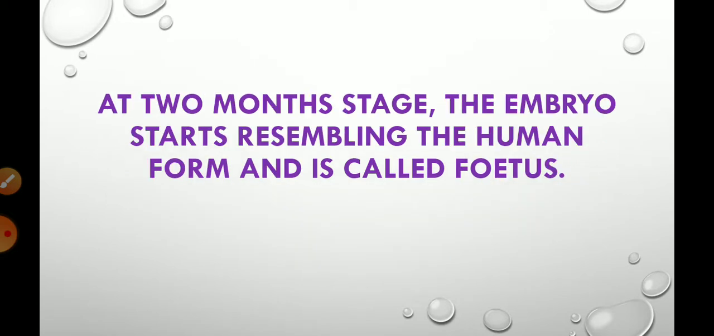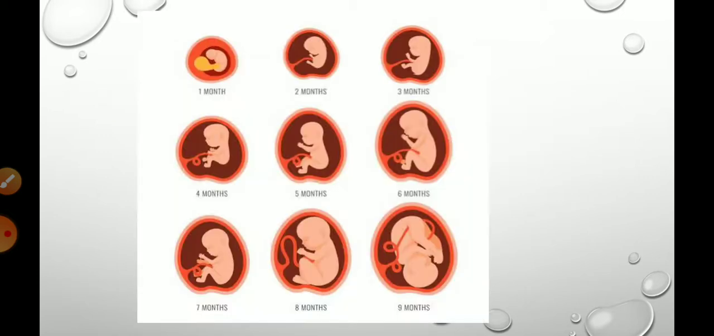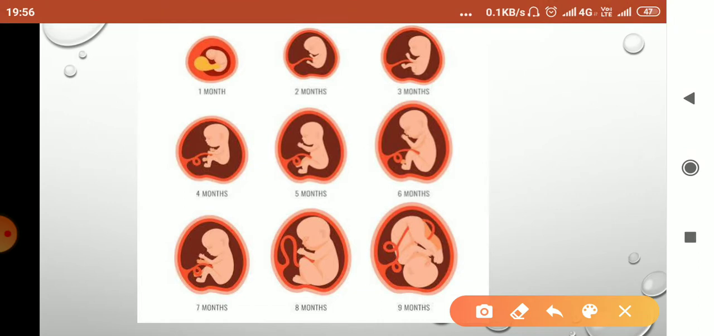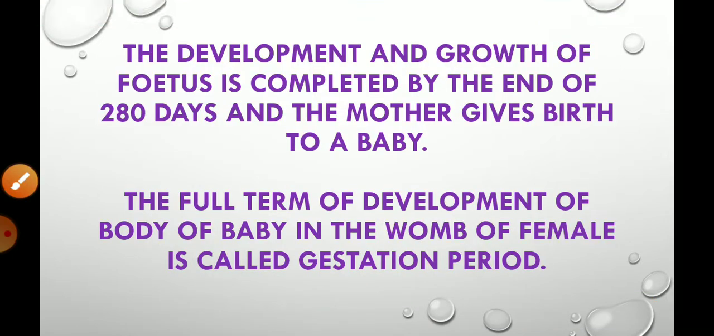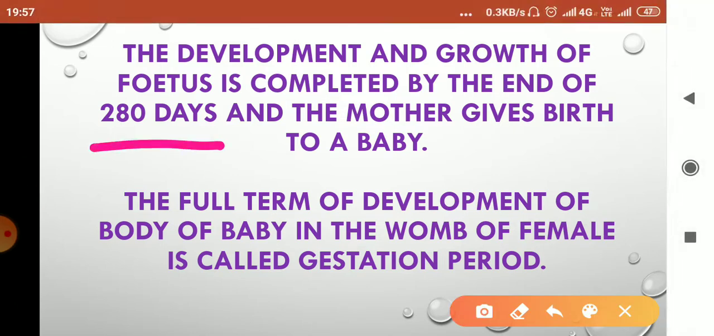At the 2-month stage, the embryo starts resembling the human form and it is called a fetus. Here you can see the various stages of the embryo. The first month, the 2-month stage, the 3 months. Here you can see that it resembles a human, so therefore it is now called the fetus. Then the development and growth of the fetus is completed by the end of 280 days, that is 9 months, and the mother gives birth to a baby.